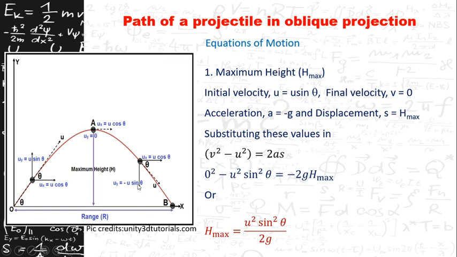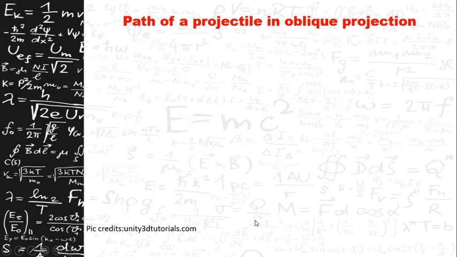If you remember, if we consider theta is equal to 90 degrees here, sin 90 is equal to 1. Hence the equation becomes h max is equal to u square by 2g, which is nothing but the maximum height of a body which is thrown vertically upwards. So in this equation, if you keep theta is equal to 90 degrees, you will get the equation for the body which is thrown vertically upwards.